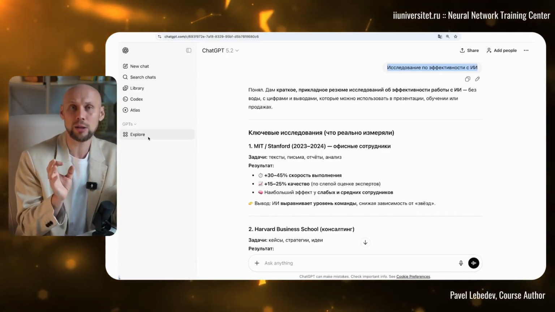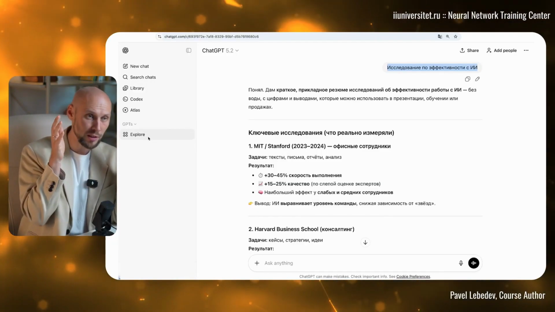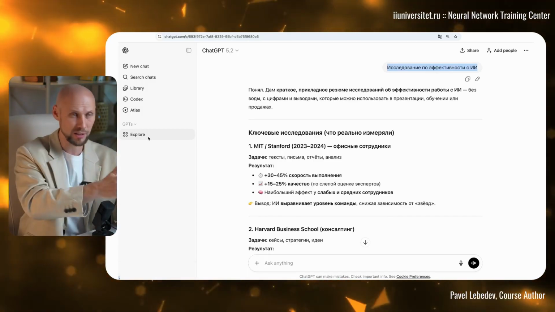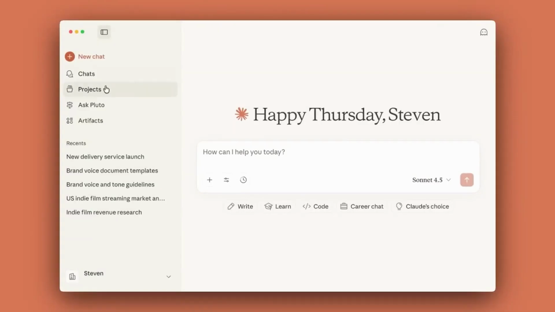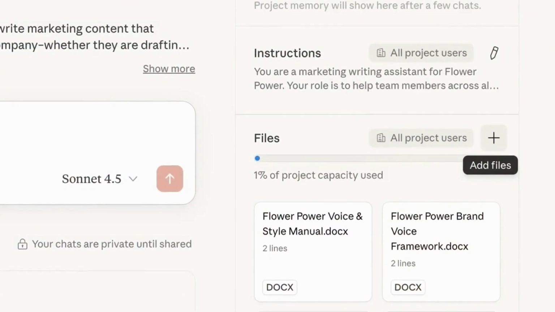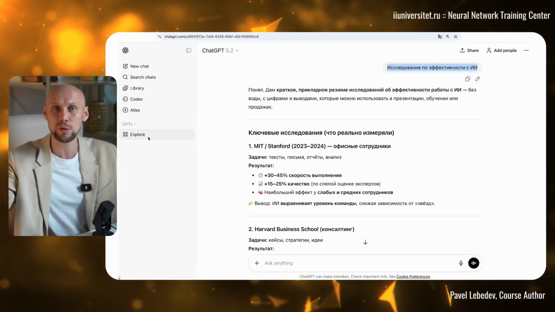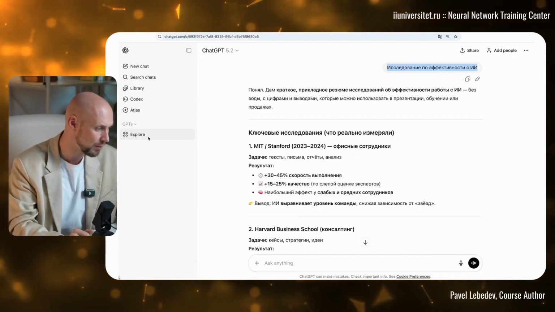But there's a bit of a catch with projects. If you're working with several neural networks, like ChatGPT, Claude, or Gemini, and you switch between them, it can get pretty inconvenient. It's more convenient to keep these materials on your end so you can upload them to the model you need whenever you need to. Later in this video, I'll talk about more ways to speed up your workflow with AI and managing context. But let's keep moving.